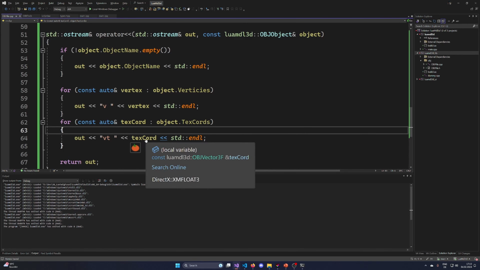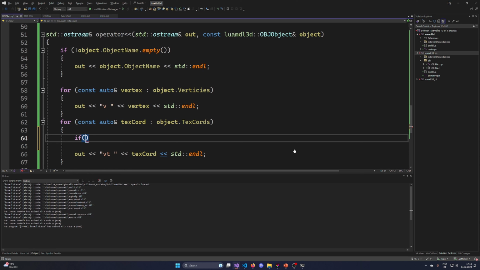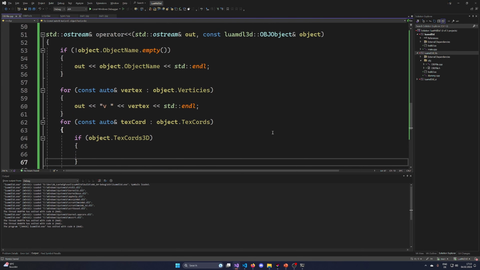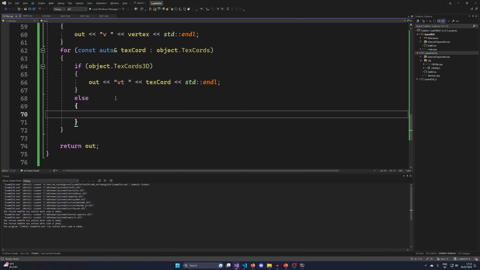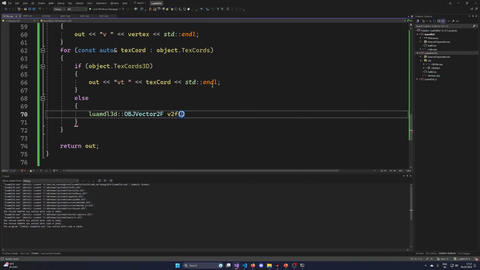However, this is now not taking into account if it is a 3D texture. So if object text coord 3D, so if we are on a 3-dimensional coordinate, it's as simple as we have it here, so we can output it straight away. If we are not 3-dimensional, I need to have an obj vector 2f. So we have a vector 2f, v2f, and the v2f is being constructed by the text coord x and the text coord y.